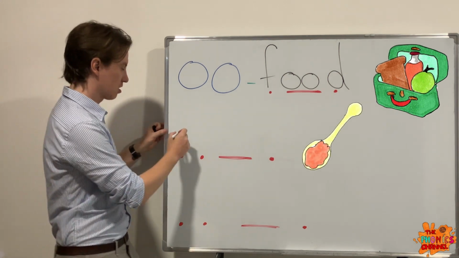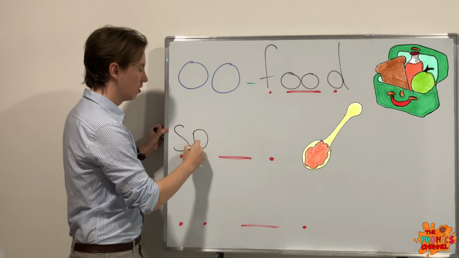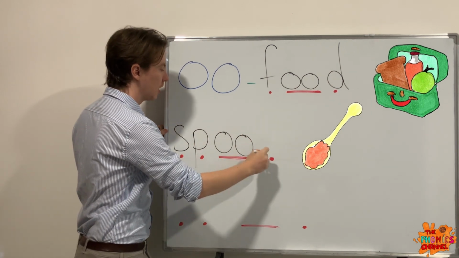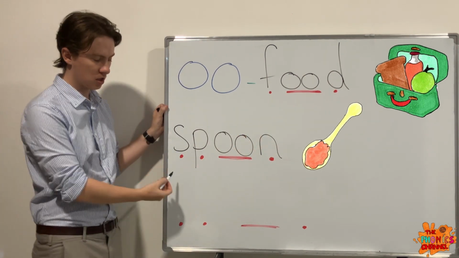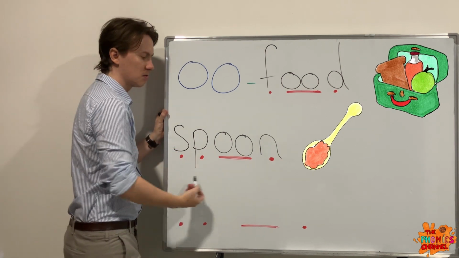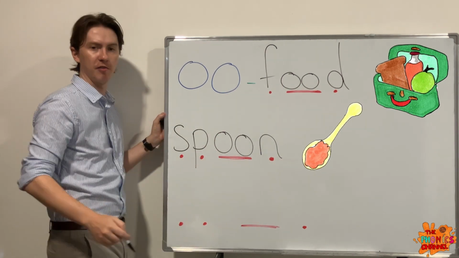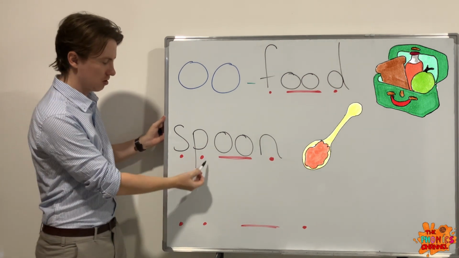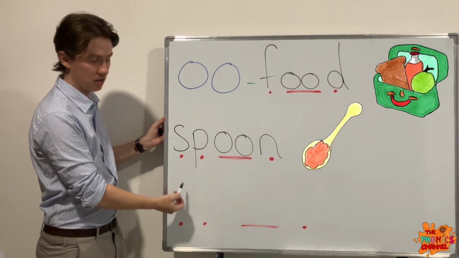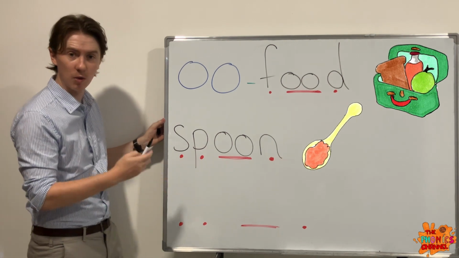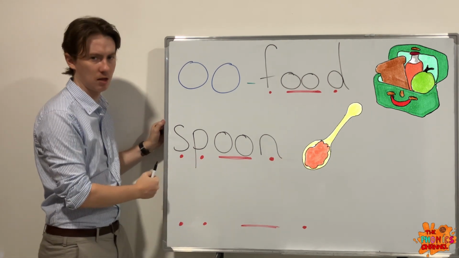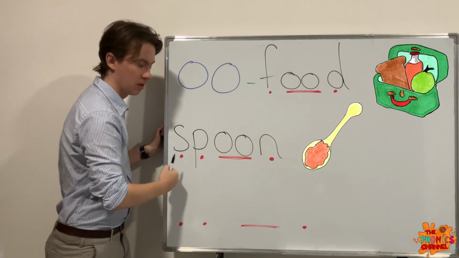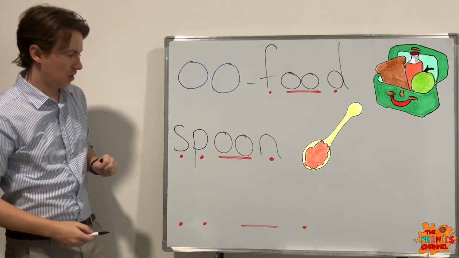Okay, next one we have is spoon. Spoon. I will eat my food, my cereal, with a spoon. Here we've got two adjacent consonant letters and sounds, so we need to say them quickly together to make a sp sound. Spoon. Okay, super.